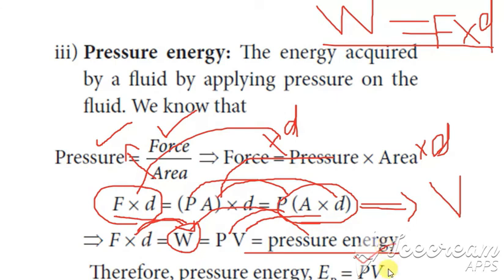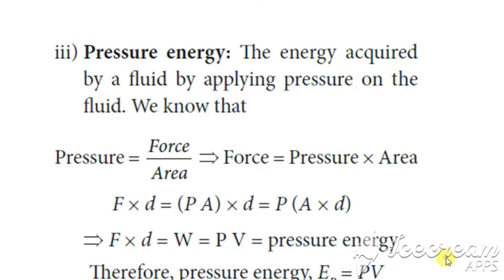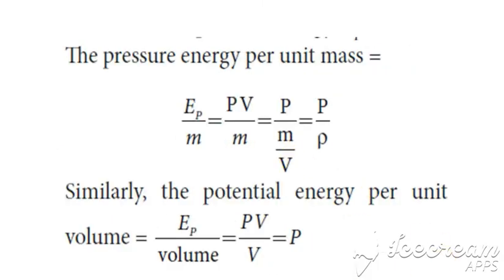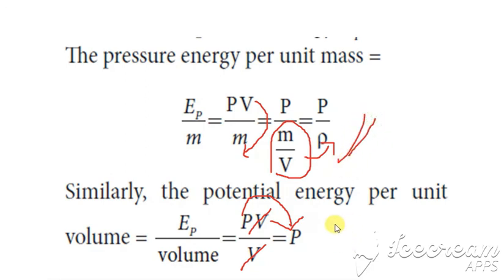So we have found the value of pressure energy now. Then next we have to find pressure energy per unit mass and unit volume. So divided by mass. Now bring this term down, so that this m by V can be written as density rho. Clear? Now again this divided by volume, so volume gets cancelled, so we get only the value of P. So this is the pressure energy per unit mass and unit volume. Clear with this?